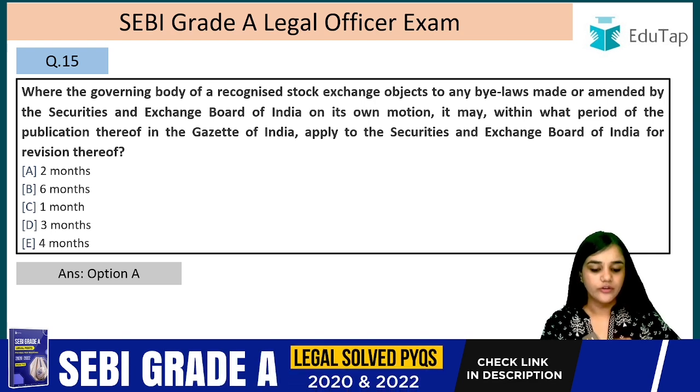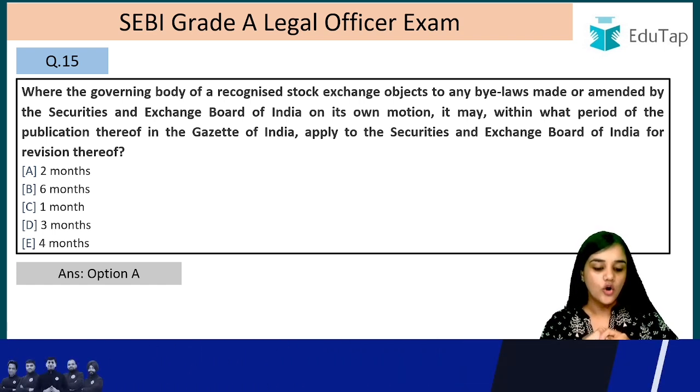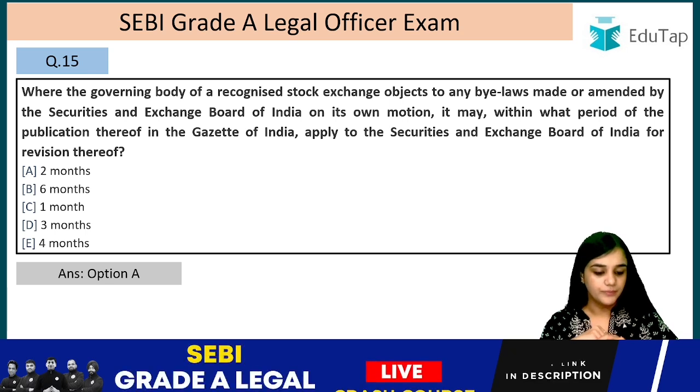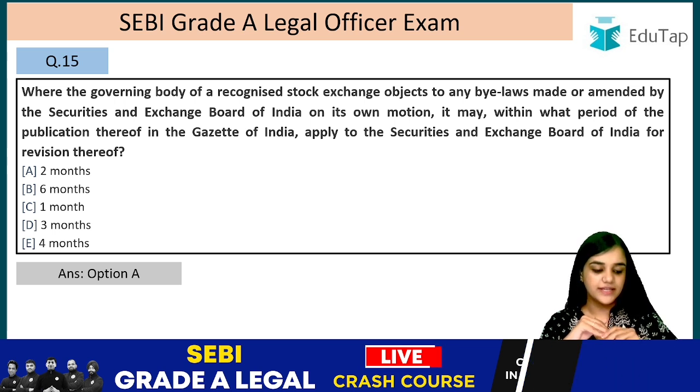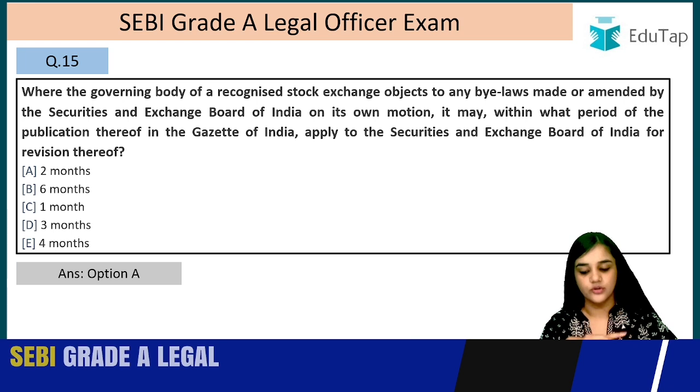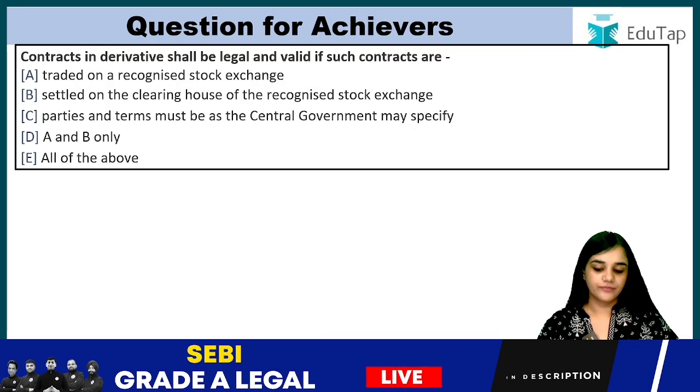Where the governing body of a recognized stock exchange objects to any bylaws made or amended by the Securities and Exchange Board of India on its own motion, it may within what period of the publication thereof in the Gazette of India apply to the Securities and Exchange Board of India for revision thereof. The answer is 2 months. They have been given a time of 2 months. I hope this is clear to you.